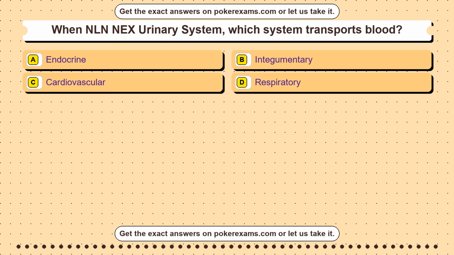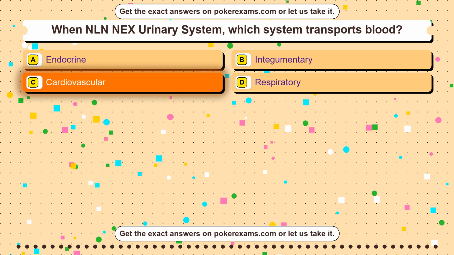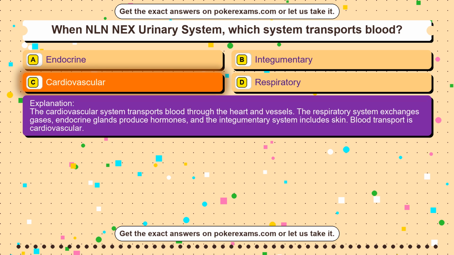Question 19. When NLN NEX Urinary System, which system transports blood? Option A endocrine. Option B integumentary. Option C cardiovascular. Option D respiratory. The correct answer is option C, cardiovascular. The cardiovascular system transports blood through the heart and vessels. The respiratory system exchanges gases, endocrine glands produce hormones, and the integumentary system includes skin. Blood transport is cardiovascular.